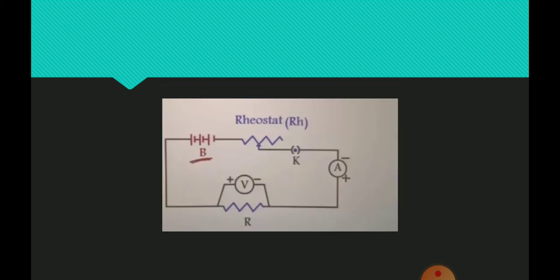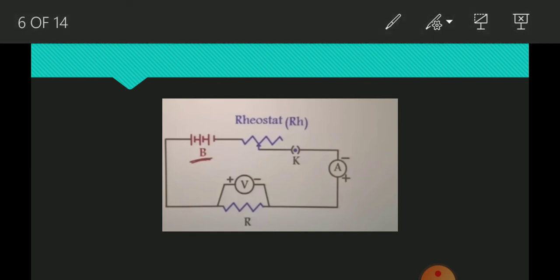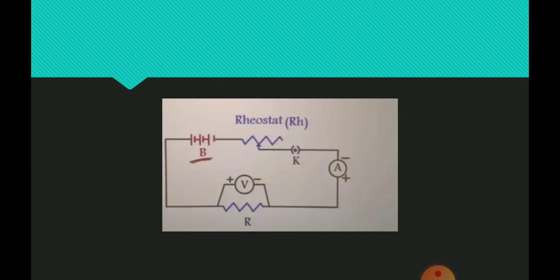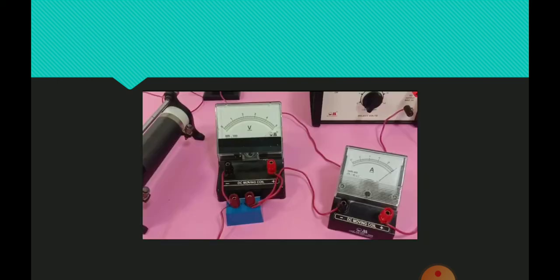This is another circuit diagram for the verification of Ohm's law. An ammeter is always connected in series in any circuit, and a voltmeter is always connected in parallel. We connect these instruments according to the circuit diagram.